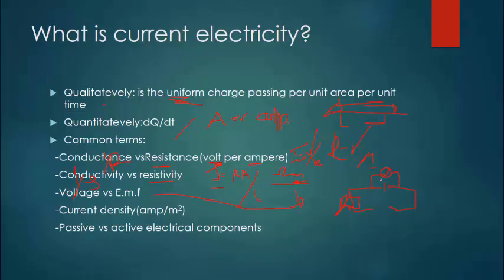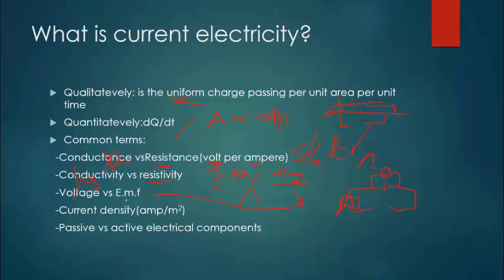So when the circuit is open, the voltmeter will actually read the EMF. But when the circuit is closed, the voltmeter will read the voltage. The concept behind this is that the EMF is the voltage across the terminals of a battery when the cell is connected in an open circuit.